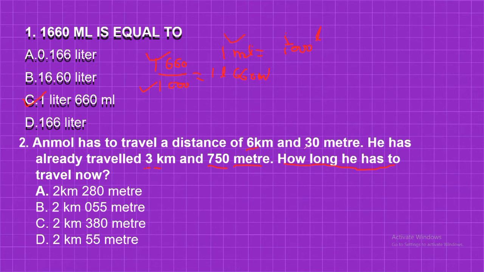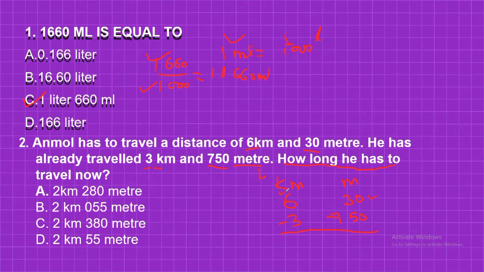So total distance is 6 kilometer 30 meter. This is the kilometer and this is the meter. Now this is 6 kilometer and 30 meter, and he has already traveled 3 kilometer and 750 meter. So now how can you subtract this one? This is 30 meter and this is 750 meter. So it is not possible to find the difference of 30 and 750.